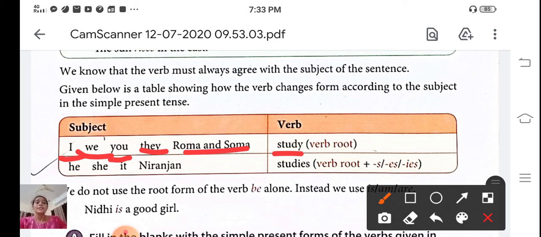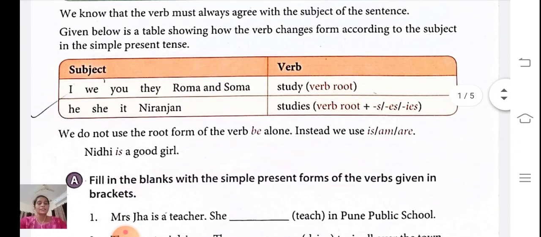Now the next: he, she, it and Niranjana. He, she, it and Niranjana are singular forms. So whenever the subject is in singular form, we have to use verb plus s, es or ies. You can see here: studies, drinks, plays. Okay. Now the next. We do not use the root form of the verb be alone. Instead, we use is, am or are. Like Nidhi is a good girl.